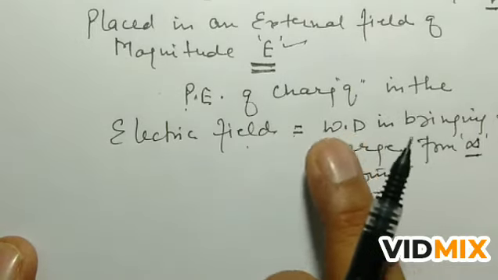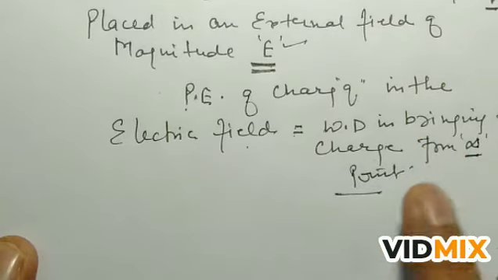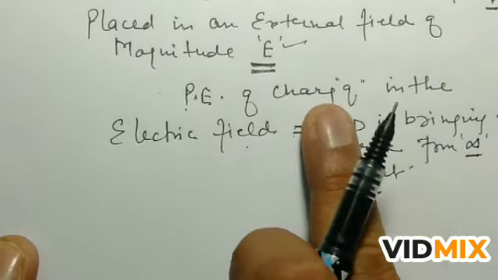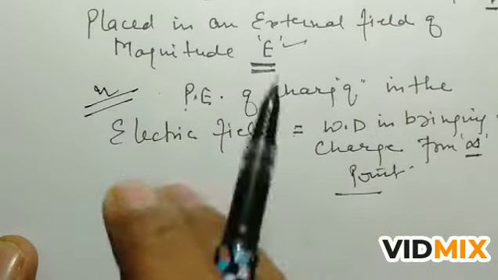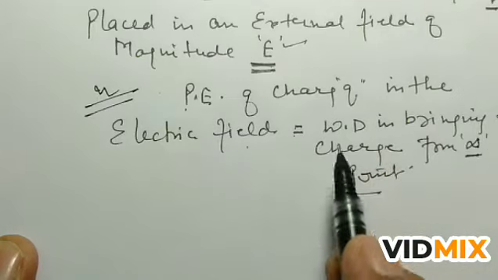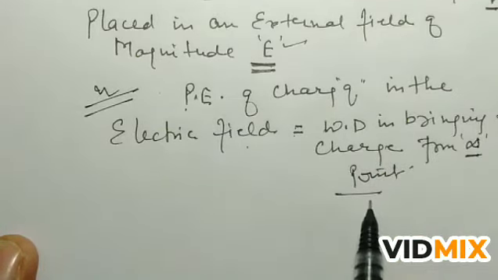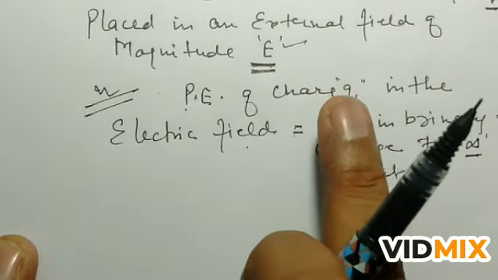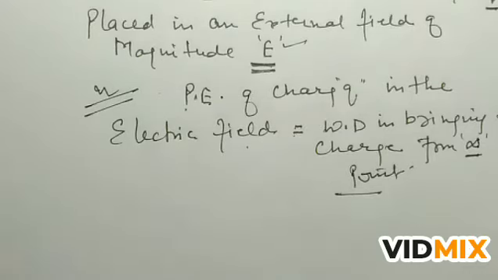The work done in bringing the charge Q from infinity to that point is equal to the potential energy of the charge in the electric field. So it is very important to understand the meaning of this. Whatever amount of work is done in bringing the charge from infinity to the point in the electric field, that is equal to the potential energy of the charge in the electric field.